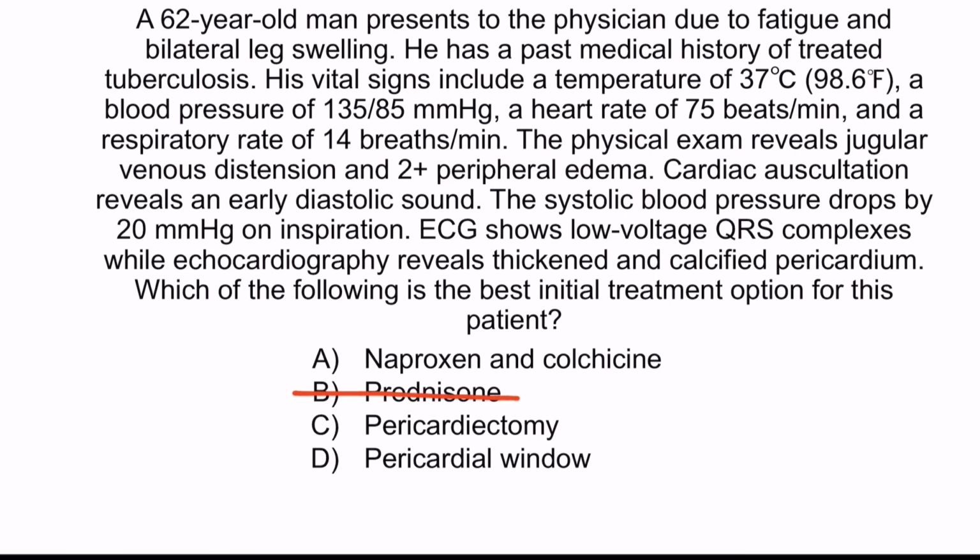Option B is incorrect because steroids, such as prednisone, are used for constrictive pericarditis only if NSAIDs and colchicine are ineffective. Option C is incorrect because pericardiectomy is considered for patients refractory to medical management. Finally, option D is incorrect because pericardial window is used in the management of pericardial tamponade rather than constrictive pericarditis. And that concludes our lecture on acute and constrictive pericarditis.